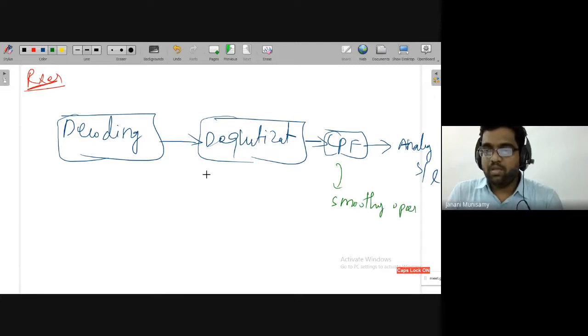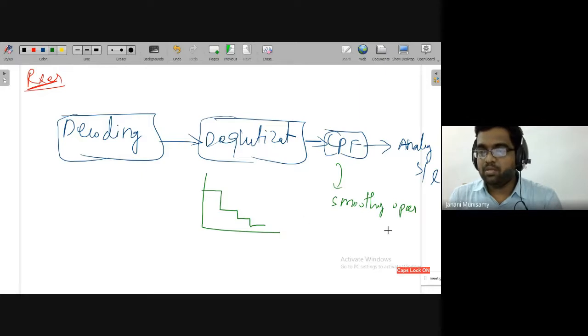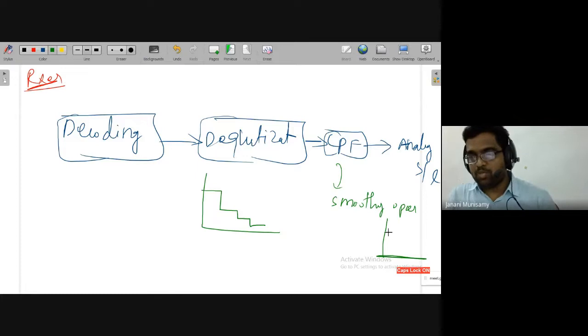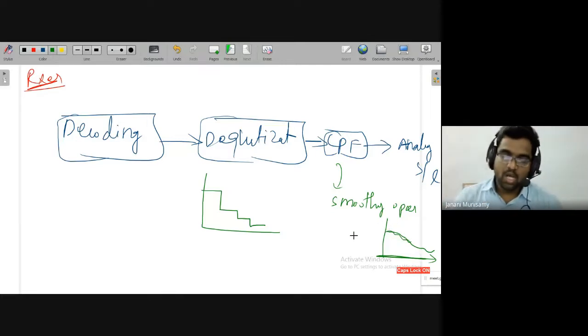That means the diagram will be something like this with the help of the steps, so the discontinuities will be removed by the low pass filter. You know the properties of a low pass filter. It will allow only low frequencies, but at the place of discontinuities, it will produce very high frequencies. Maybe you might have studied this in signals and systems. So automatically those high frequencies will be removed by the low pass filter. Then finally you'll get the smooth output, that will be the original analog signal.